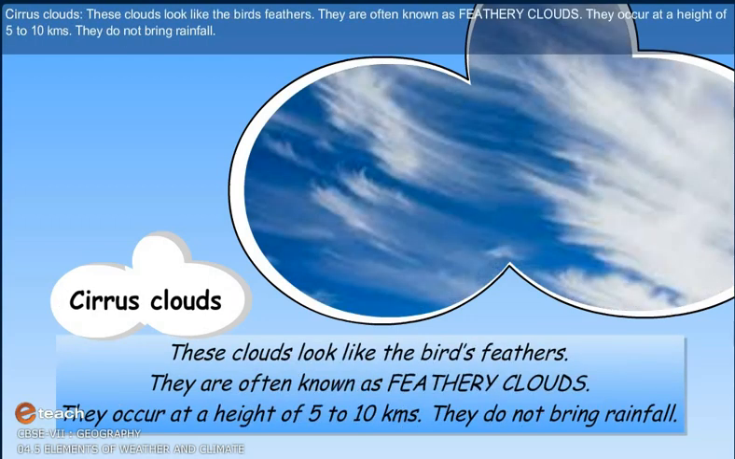Cirrus clouds. These clouds look like the bird's feathers. They are often known as feathery clouds. They occur at a height of 5 to 10 kilometers. They do not bring rainfall.